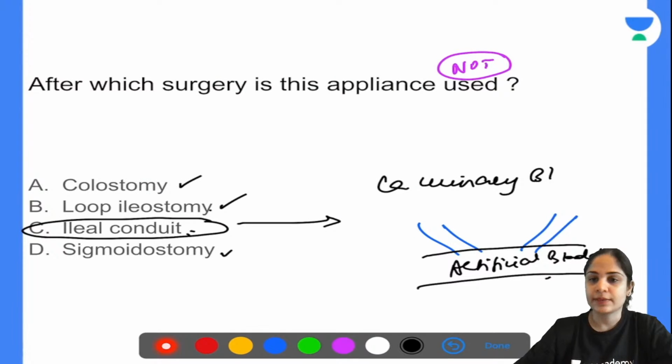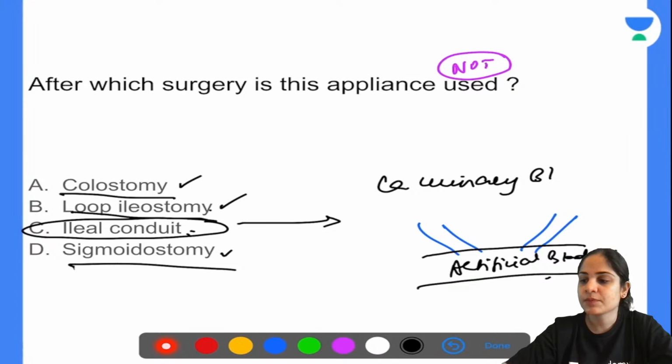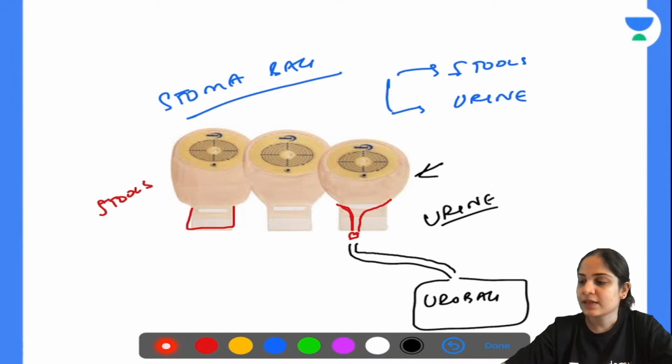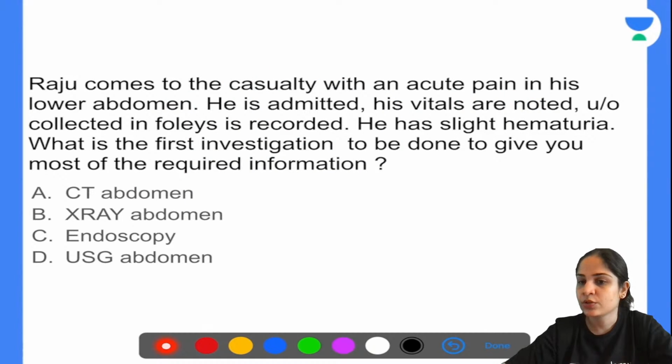Okay, all right. Moving on to the next question. So Raju comes to the casualty with an acute pain in his lower abdomen. He is admitted, his vitals are noted, urine output is collected in the Foley's and is recorded. He has slight hematuria. What is the first investigation to be done to give you most of the required information? CT abdomen, X-ray abdomen, endoscopy or USG abdomen?